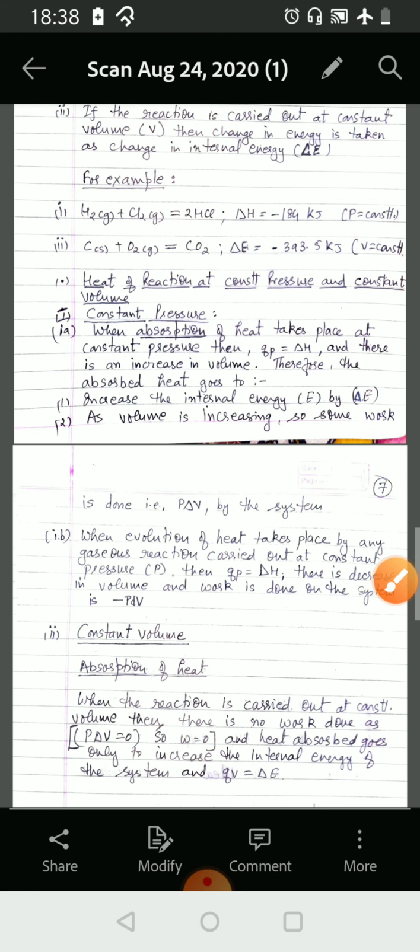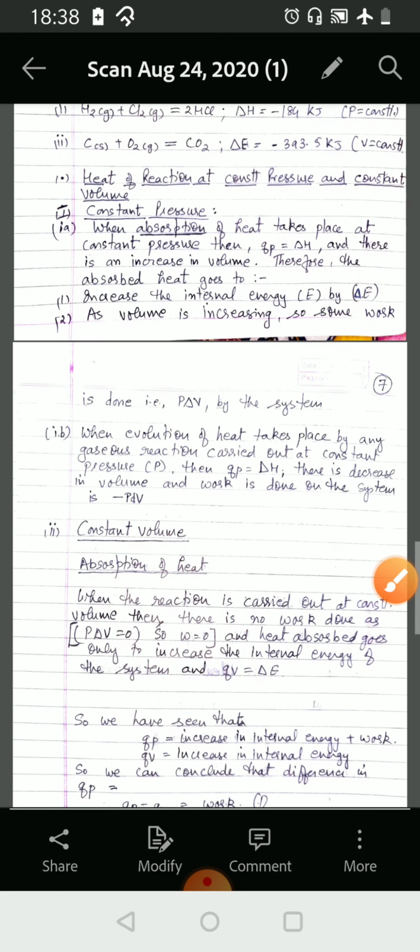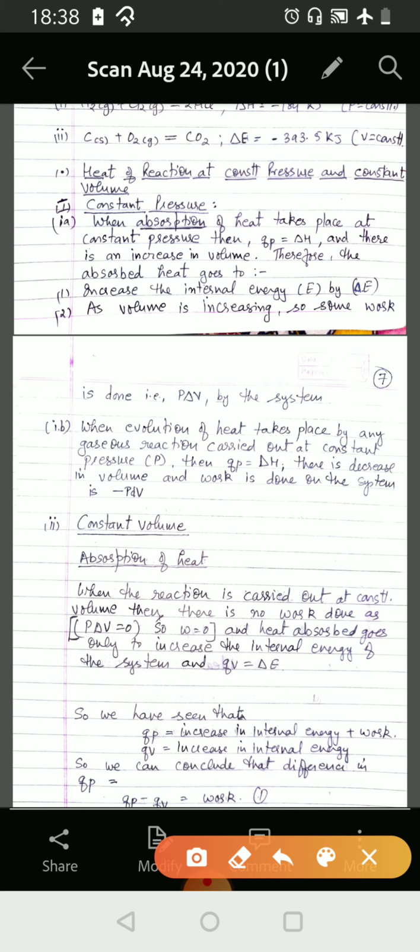Now we come to heat of reactions at constant pressure and constant volume. For constant pressure, we consider two cases. First, when absorption of heat takes place at constant pressure, then Qp is equal to delta H, and there is an increase in volume. Therefore, the absorbed heat goes to first increase the internal energy by delta E, and also as some volume is increasing, there is some work done, which is given by P delta V, by the system.